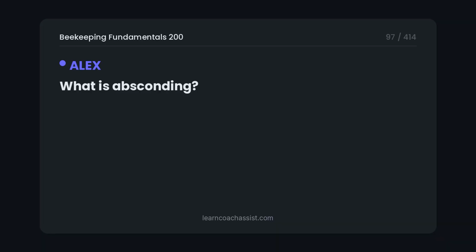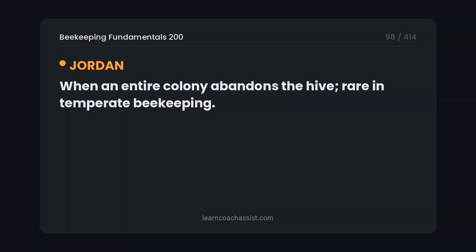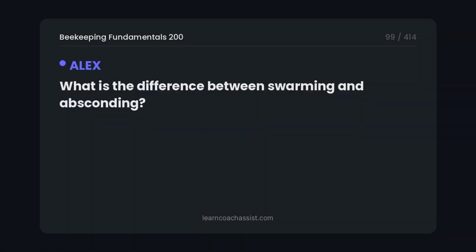What is absconding? When an entire colony abandons the hive, rare in temperate beekeeping. What is the difference between swarming and absconding?